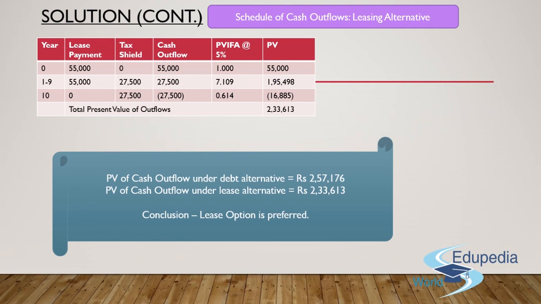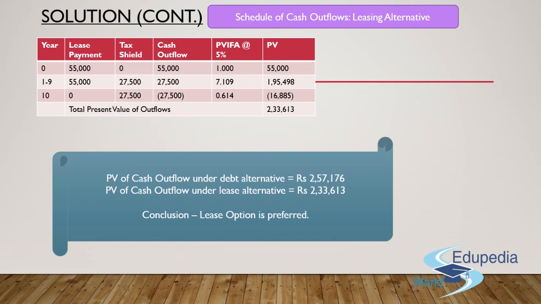But since I haven't booked the expense as of yet, booking of expenditure basically happens by the end of the year. Since I haven't booked this expenditure, the tax shield that I'll be able to get for year zero, because I have made it as a kind of down payment, will be zero in this particular case, and the entire amount will be counted as cash outflow, which is 55,000 rupees. Present value interest rate factor at the annuity of 5%. Again, this is the same thing. 10% multiplied by 50% of taxation rate, you get a present value interest rate factor at a rate of 5%. You'll multiply the same with 1. Why?